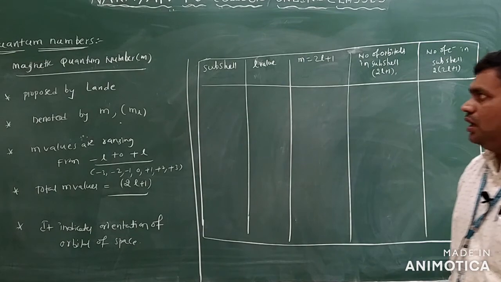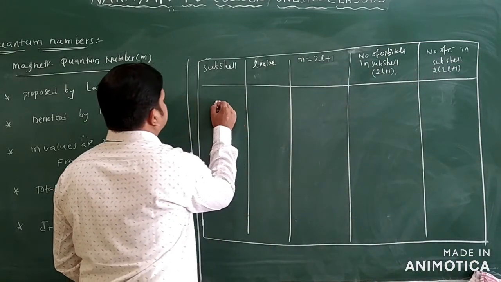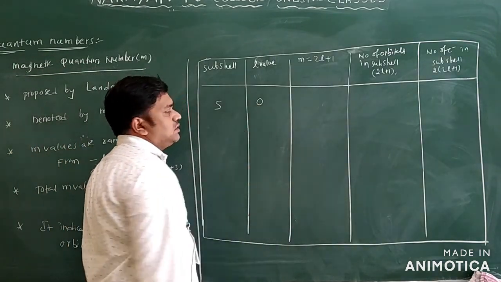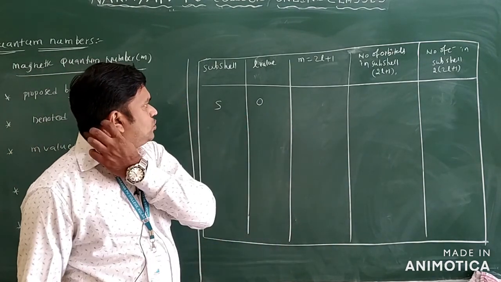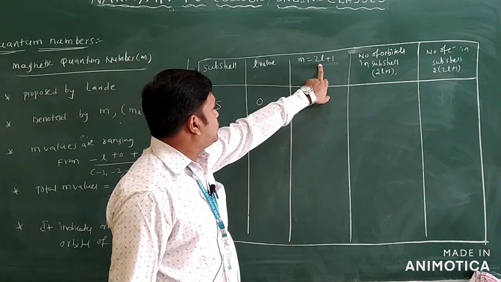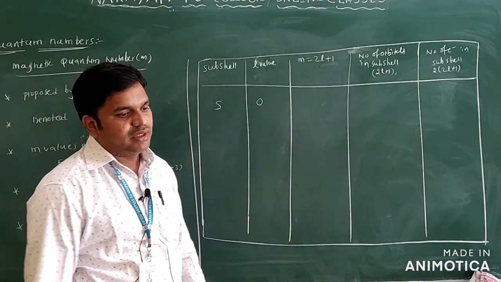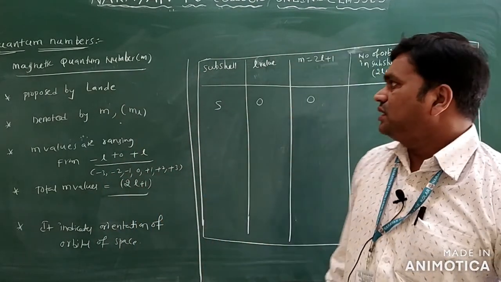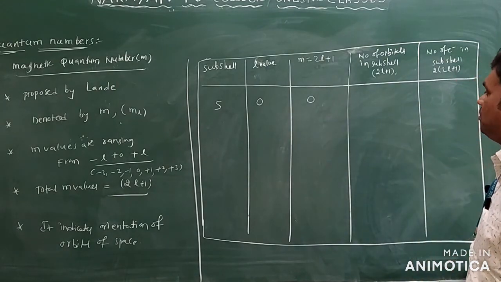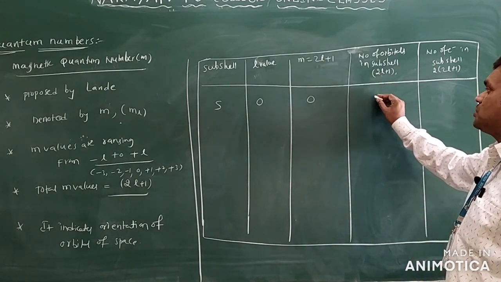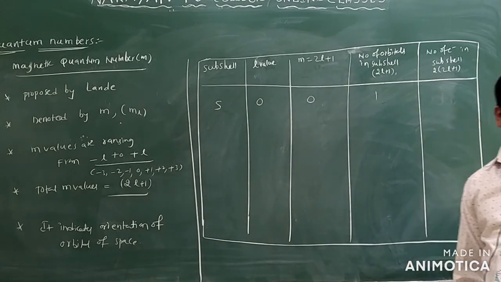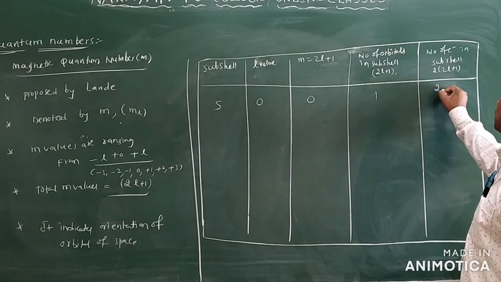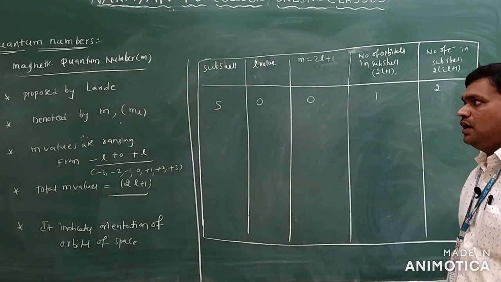Now suppose the subshell is the s subshell. The L value for the s orbital is 0 only. So M is equal to 2L plus 1, which is 2 into 0 plus 1, so you will get 0 only. The number of orbitals is given by 2 into L plus 1, so here 2 into 0 plus 1, only one orbital is there. This one orbital contains 2 electrons only. Clear?